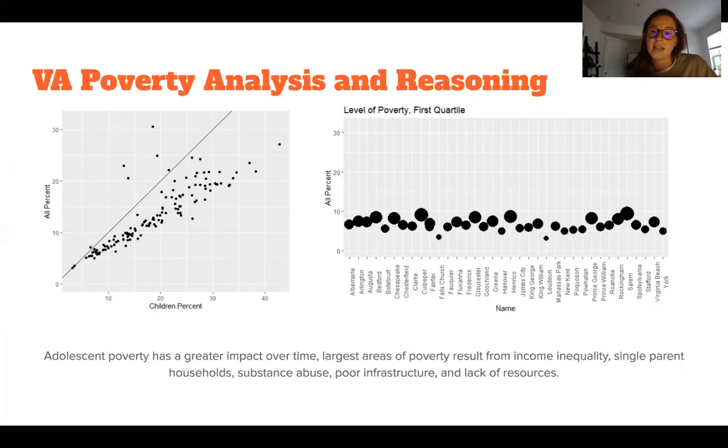And then I isolated the largest magnitude of poverty for each county and did a background analysis to figure out reasons why they were as impoverished as they were. And I concluded that a lot of similarities were income inequality, single parent households, substance abuse, poor infrastructure, and lack of resources across all quartiles.